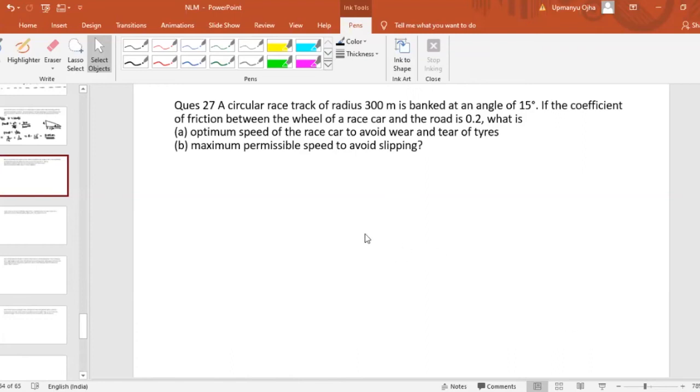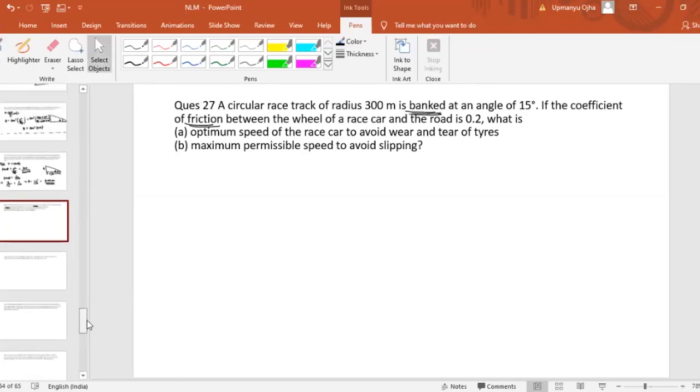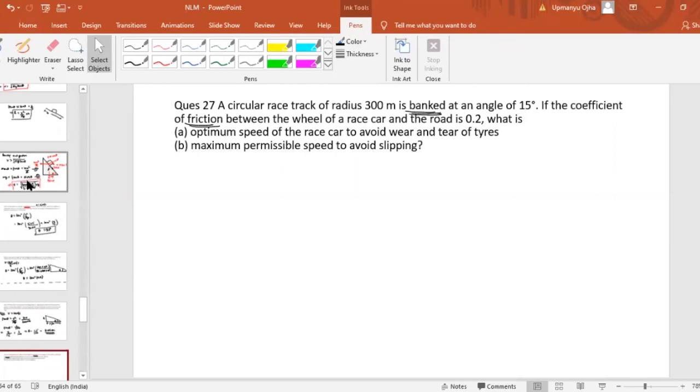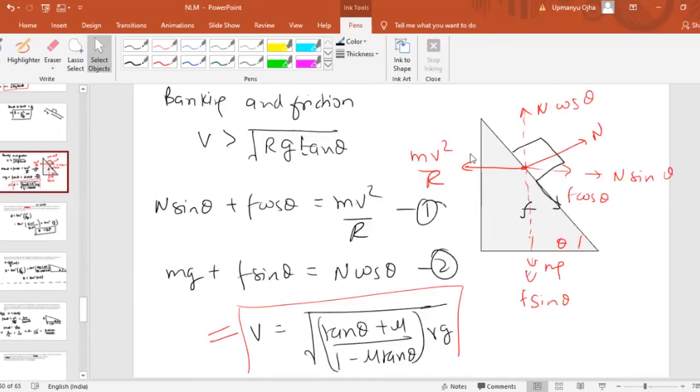Now, if you read this question carefully, we can see that here we have both components. The road is banked, and it has friction also, which means it is a case of the third part, the third case which we have discussed, when there is both friction as well as the banking of the road.